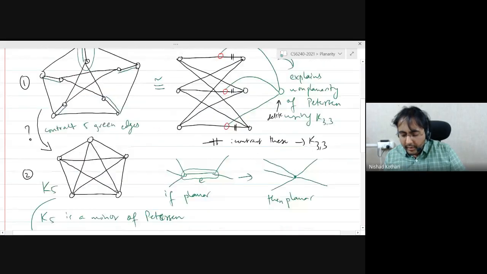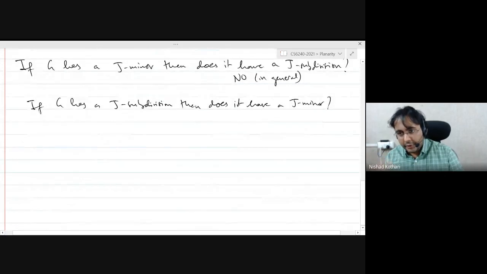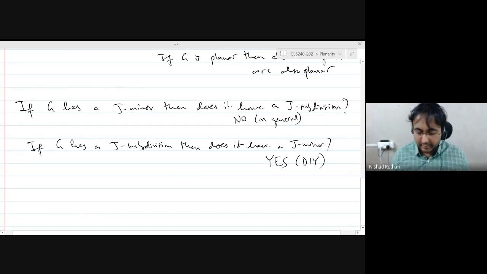Right. So this direction is actually true. Whenever you have a subdivision of K33 or of K5 or any graph, you will also have the same graph as a minor because you can delete everything, get the subdivision, and then in the subdivision, for every path joining two vertices of the original graph, let's say K33, you contract all the edges of the path except one edge. So basically you turn the path into a single edge, and that you can do by contraction. And that way you will be able to get the graph J. Okay, so the answer here is yes. Okay, but we essentially discussed the argument.